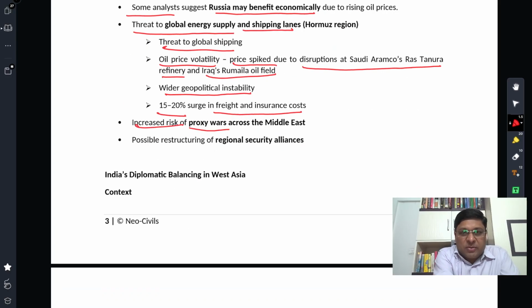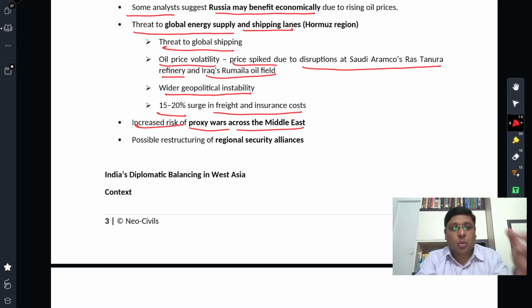Increased risk of proxy wars across the Middle East. This is a long-term consequence that we may see in future, because whenever there is asymmetric war, one powerful country versus a middle power or less powerful country, the less powerful one generally resorts to proxy wars. So there would be some possibility of proxy wars going forward.